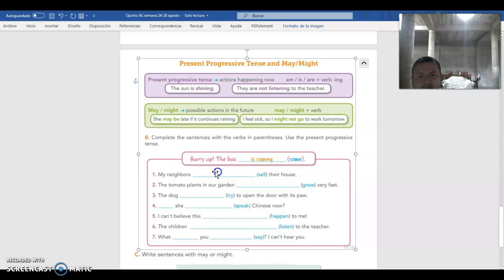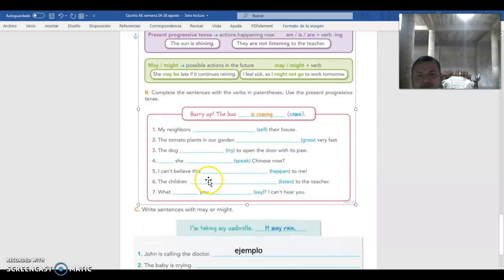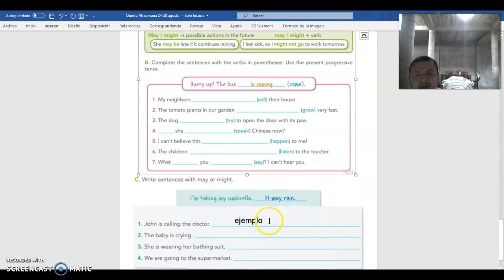For example, right here, this one. What can you say? My neighbors are selling, because with this verb you need to add ing. Remember, my neighbors, because it's plural, are selling their house, okay? And you need to do the rest of them.